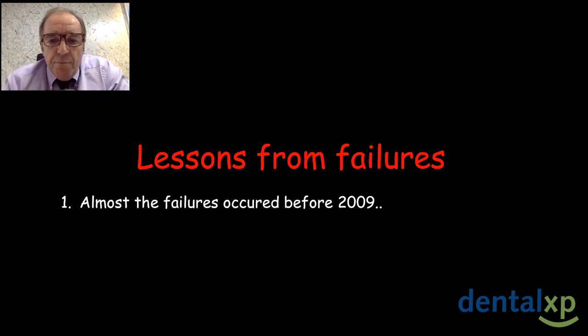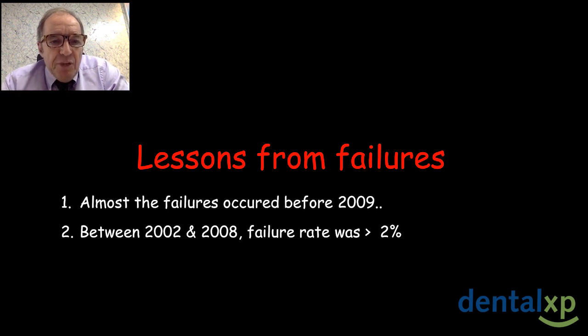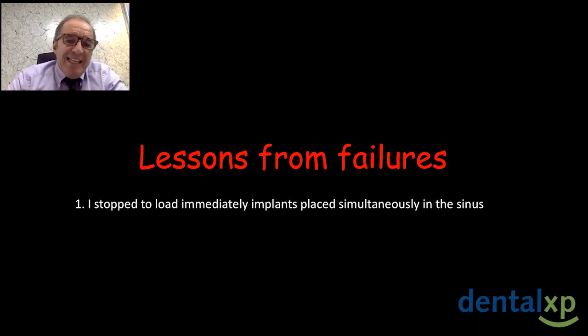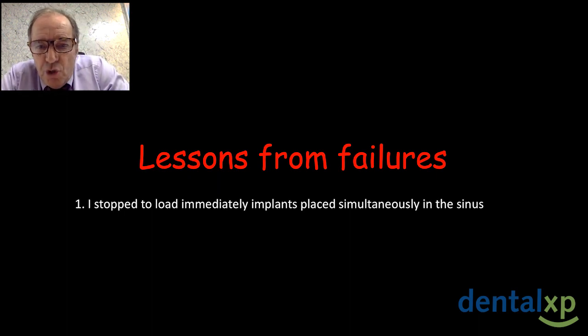Almost all the failures occurred before 2009. Between 2002 and 2008, the failure rate was more than 2%. Almost all the failed implants were placed in the posterior maxilla, but what change did I have to make? I stopped immediately loading implants placed simultaneously in the sinus. When I have not enough thickness, less than 4 millimeters, I avoid it completely.